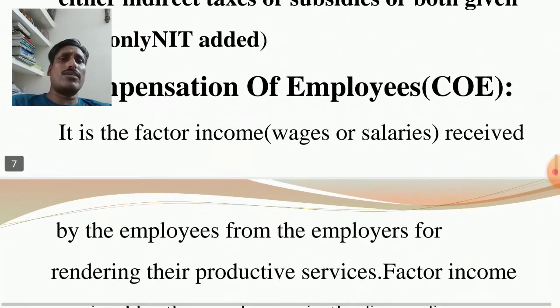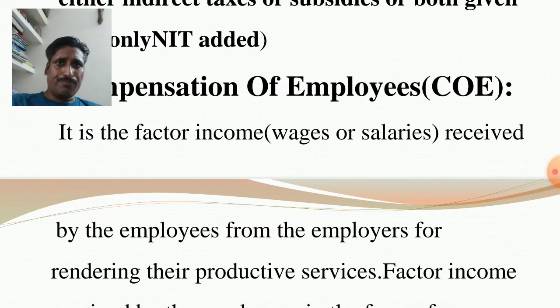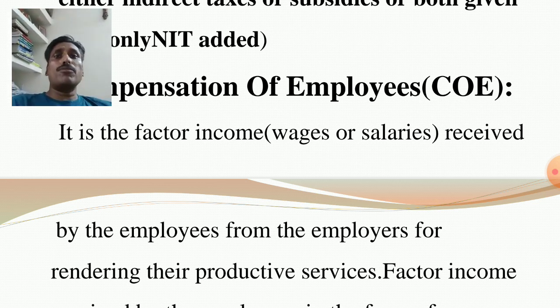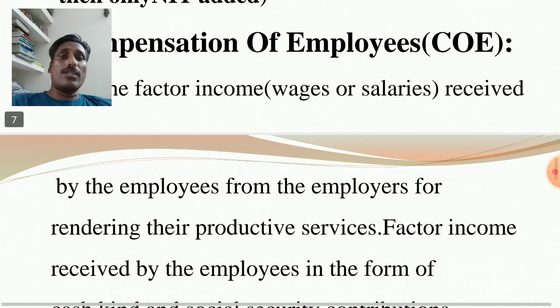You know that in our country, people are working in the private sector and the government sector. When they render their productive service, in return they receive salary or wages in the form of cash, in the form of kind, and in the form of social security contributions.